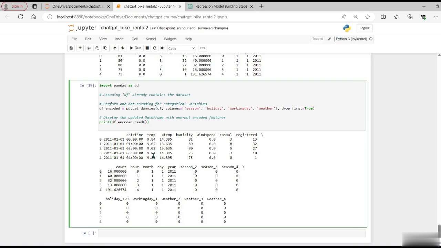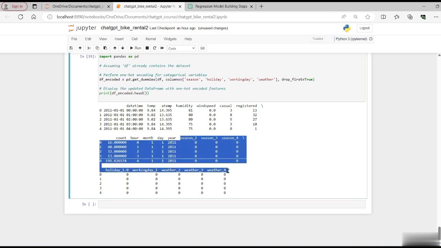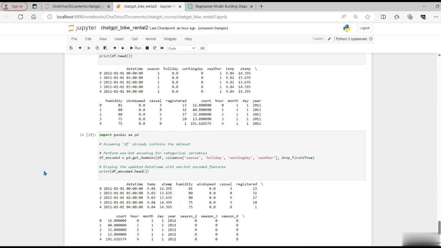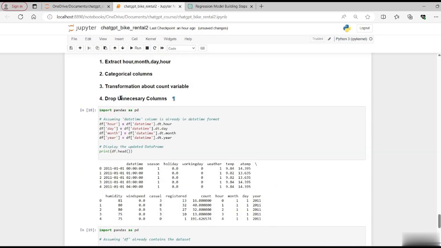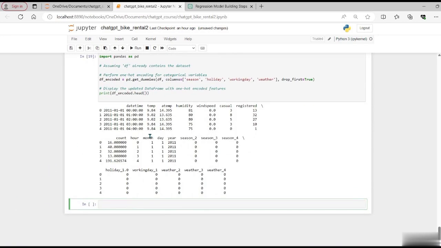Going forward we are going to use df_encoded, and we can see that these new features have been appended, and the original features, season and working day, have been removed because we don't need them anymore right now. So the next step is to drop unnecessary columns, especially the datetime column.